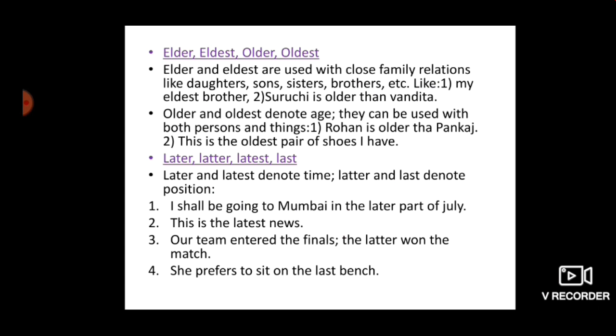Rohan is older than Pankaj. So here we are talking about age. This is the oldest pair of shoes I have. So here we are talking about a thing. So with things and with persons, when we are talking about their age, we have to use older and oldest, and with the close relations of the family we have to use elder and eldest.